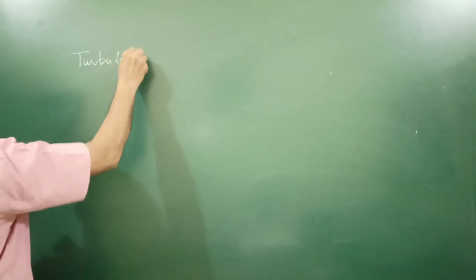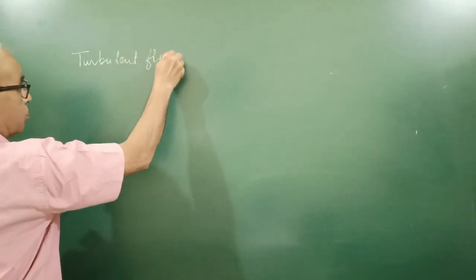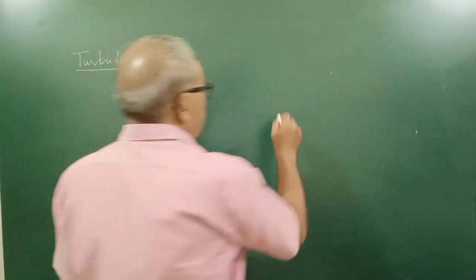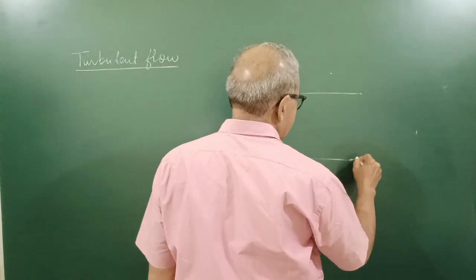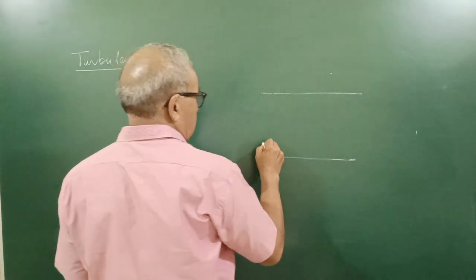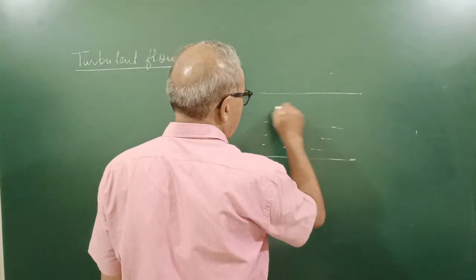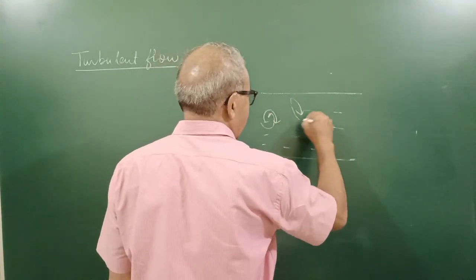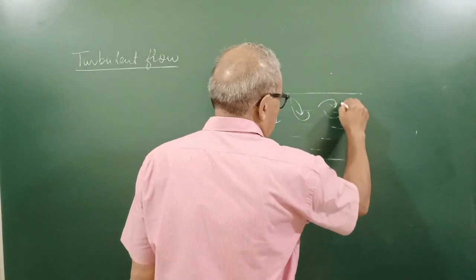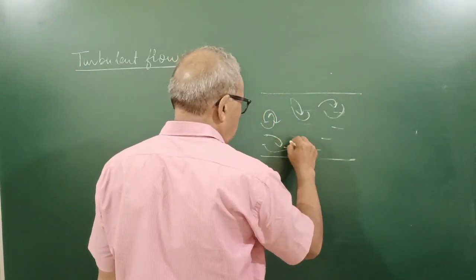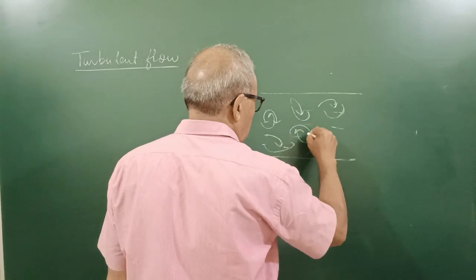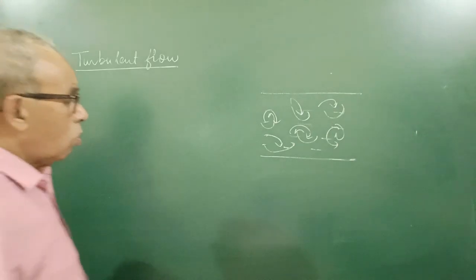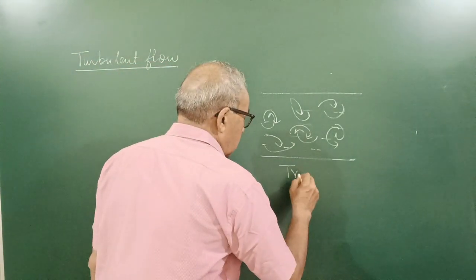Turbulent flow. If the flow is such that, suppose in this pipe, liquid is flowing, and at every point the velocity keeps on changing in magnitude as well as direction. So in such a type of flow, at every point the magnitude and direction of velocity keep on changing. So that is called turbulent flow.